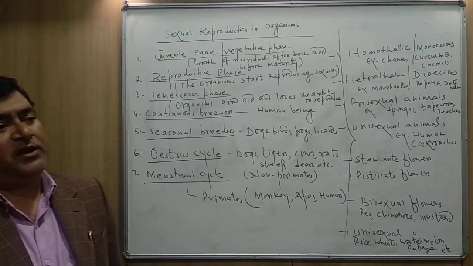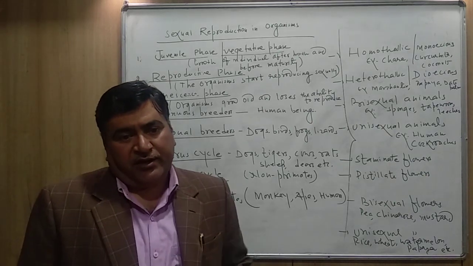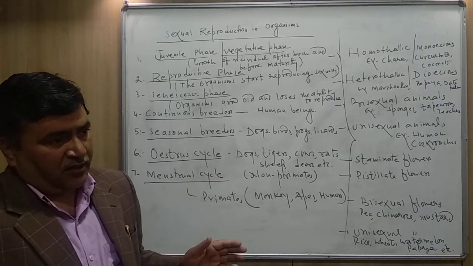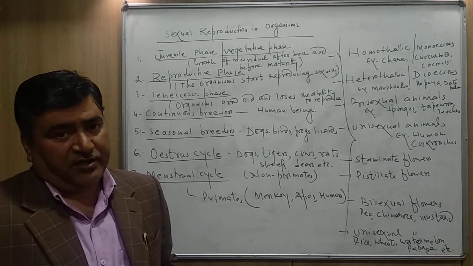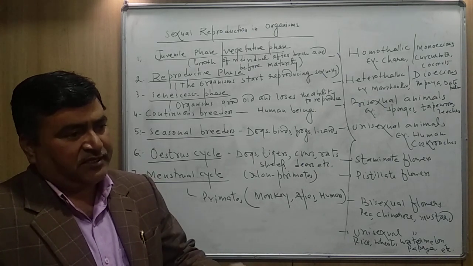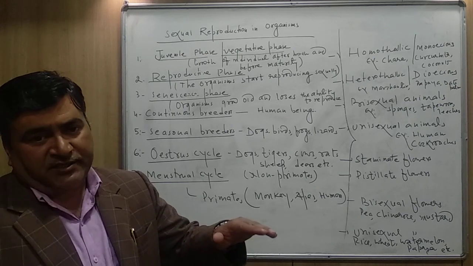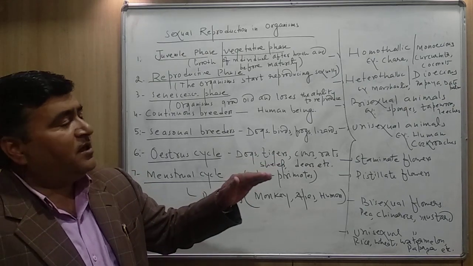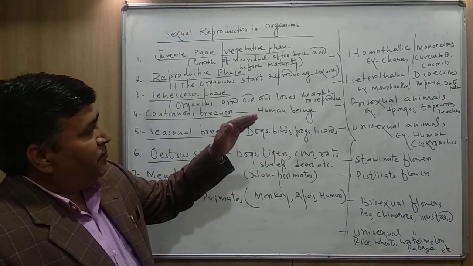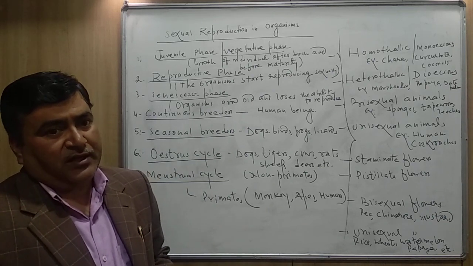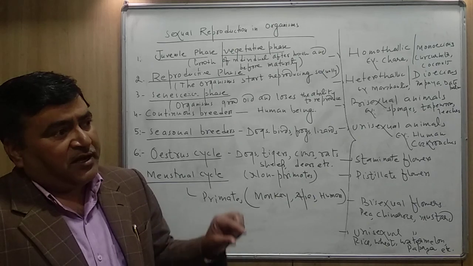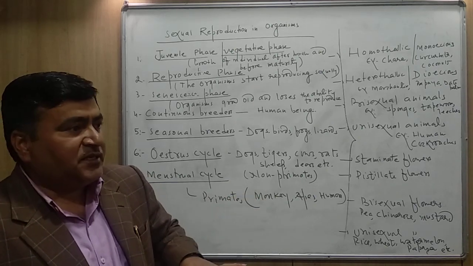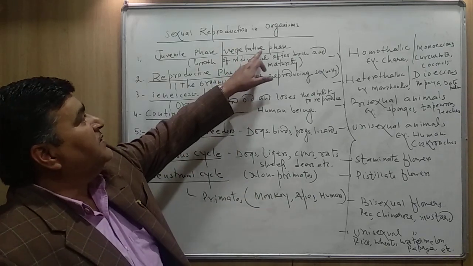Vegetative phase in plants, you can understand properly: when the seed germinates, from germination until the flower comes, this stage is called the vegetative phase.